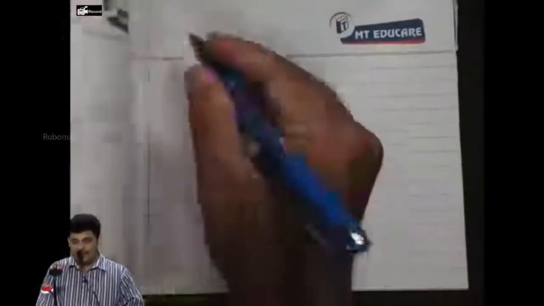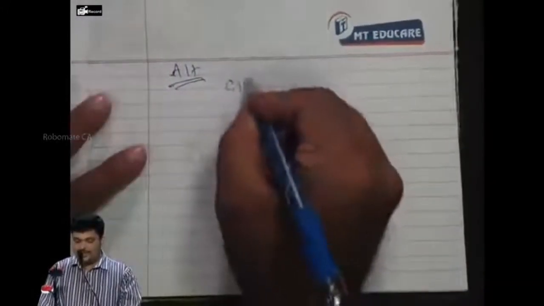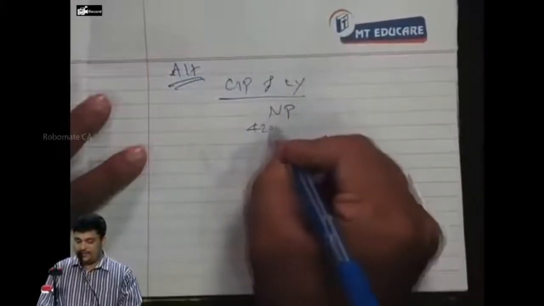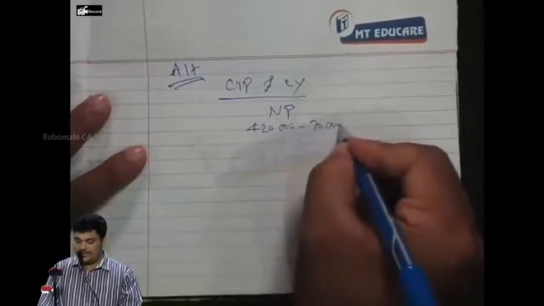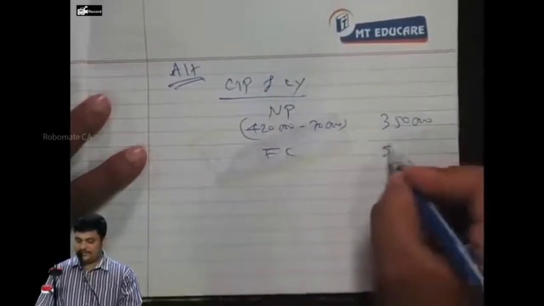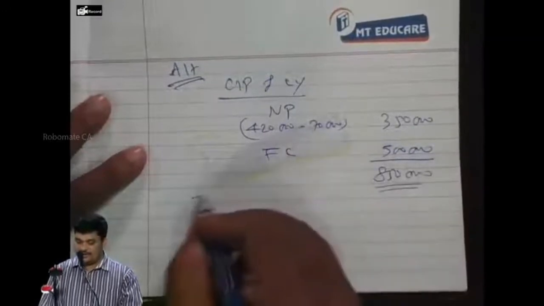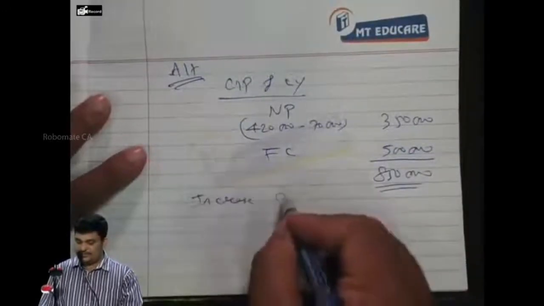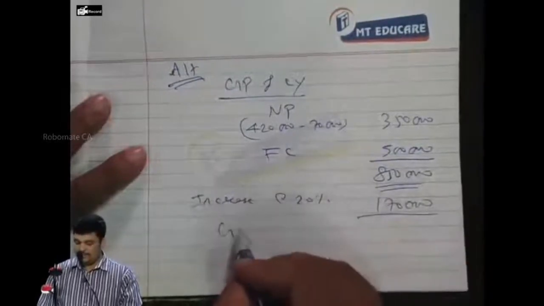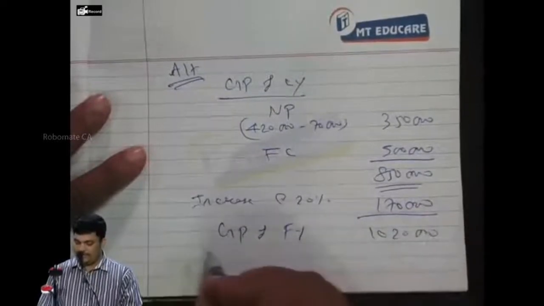Alternatively, what you can do is take the GP of the current year, which is net profit 4,20,000 minus 70,000. How much? 3,50,000. Fixed cost 5 lakhs. How much? 8,50,000. Increase at 20%, 1,70,000, upon the GP of the future year, 10,20,000.